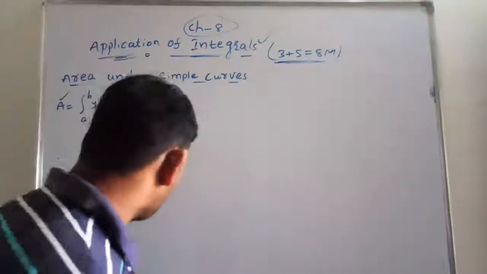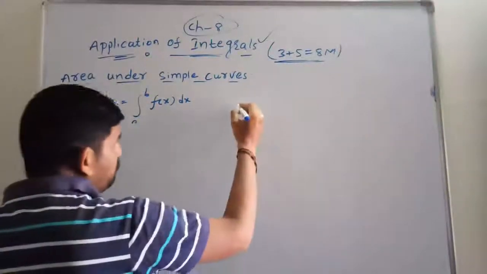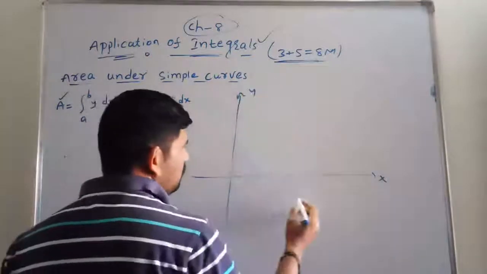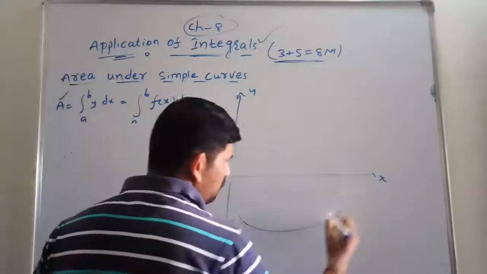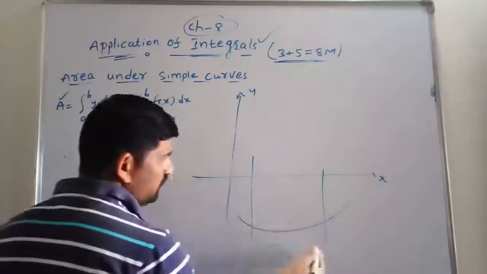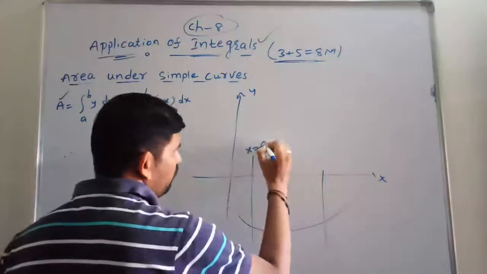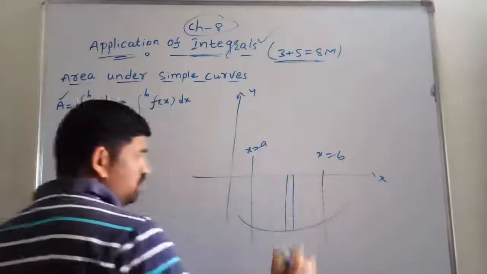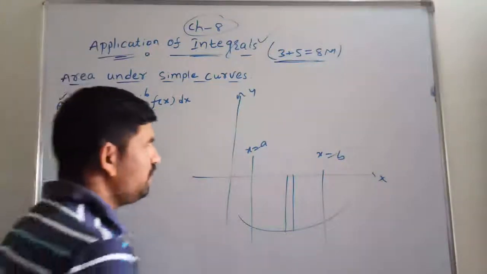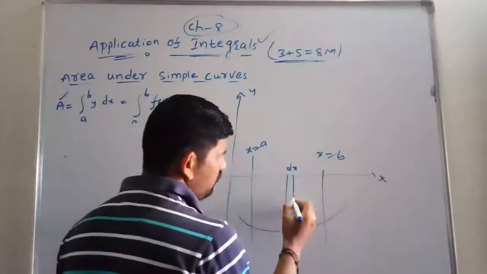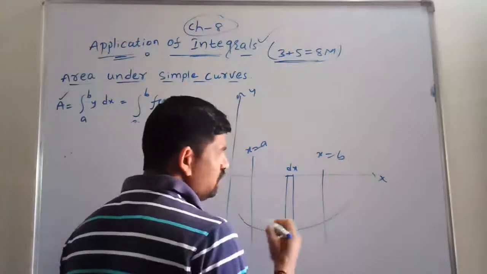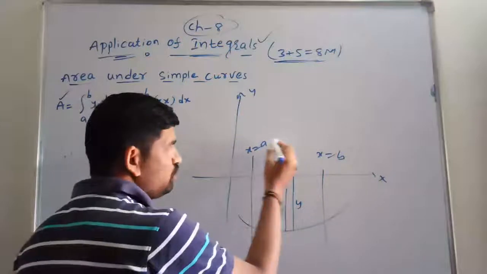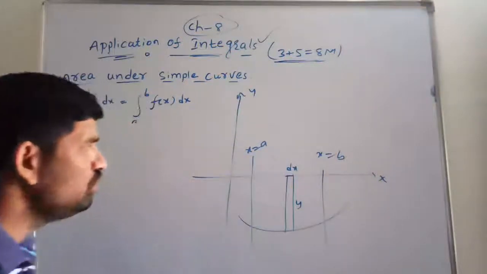Suppose we are taking one curve here, this is the x-axis, and this is the y-axis. If you are taking a simple curve like this, and these are the borders, say this is the lower limit and this is the upper limit. Now see, this is the strip. Taking the strip, the width is dx and the length of the strip is y. The lower limit is x is equal to a and the upper limit is x is equal to b.